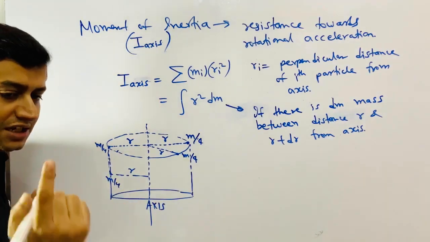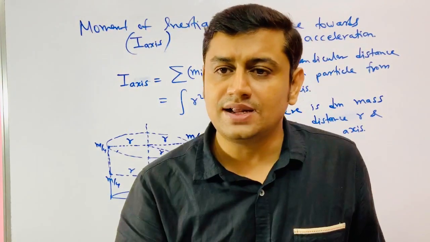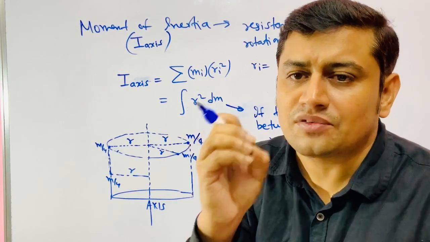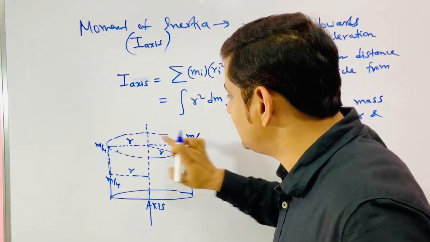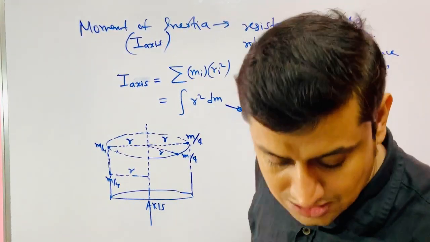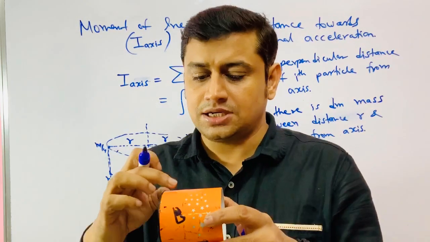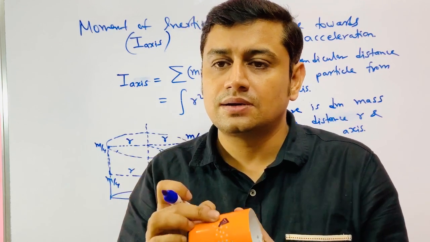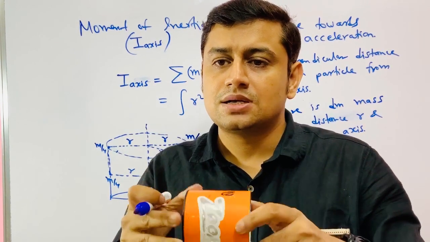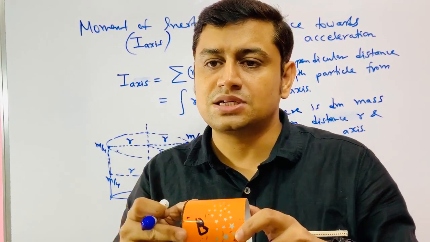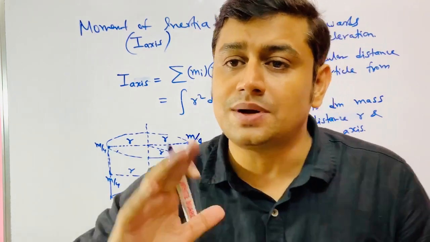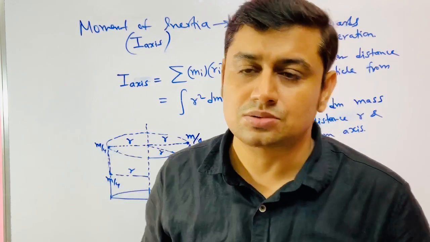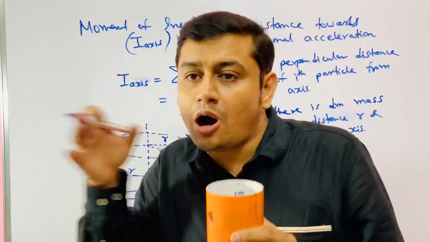I make a hollow cylinder of radius r, and I distribute this mass into infinite number or finite number of pieces. Some here, some here, some here, some here. So some patch is here, some mass is here. On this cylinder, I put some mass here, some mass here, some mass here. But the sum total of all these mass is m. Then moment of inertia of this cylinder on this axis will be mr square. It does not depend on how it is distributed.